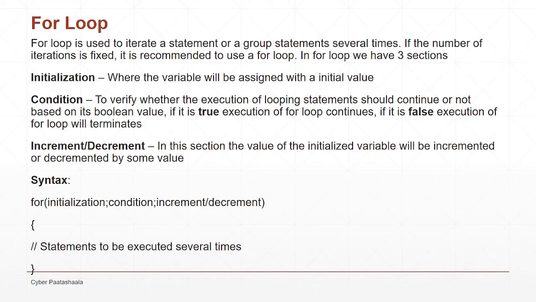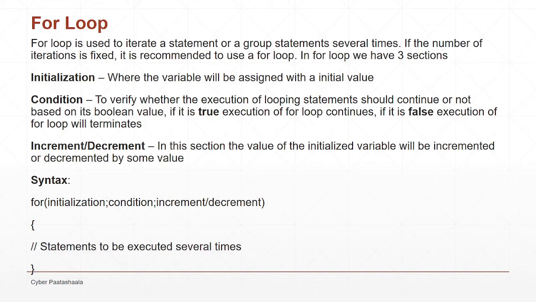In this section, initially we assigned a value to a variable which we use inside the loop. Now in the increment or decrement section, we either increment that variable by some value or decrement it by some value.